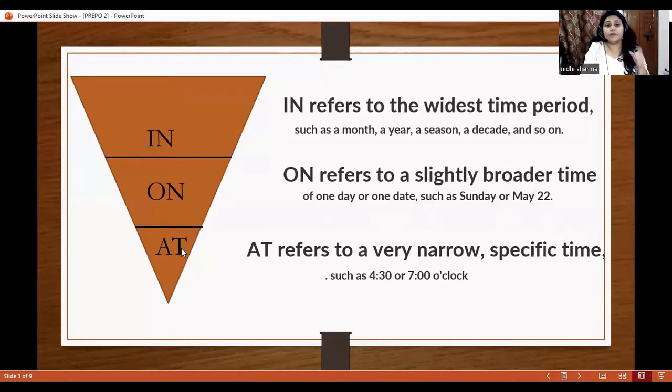Below on, I have written at. At has a very little space, very narrow space. So at refers to a very narrow, specific time. We use it for times such as 4:30 a.m. or we can say 7 o'clock like this.